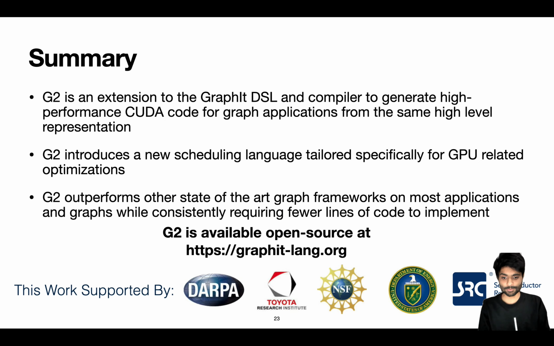G2 is available open source on our website on the following URL under the MIT license. Please reach out to us if you have graph applications that you want to run faster on both CPUs and GPUs. Thank you.